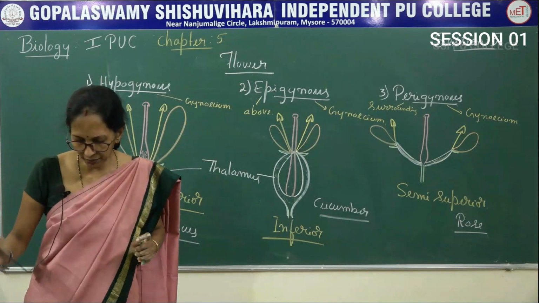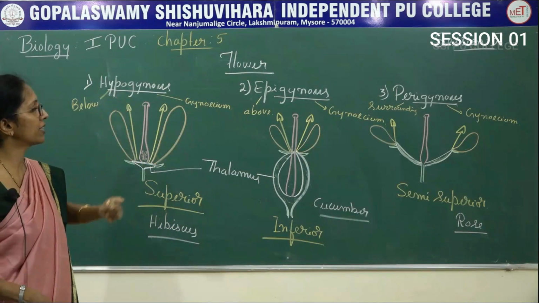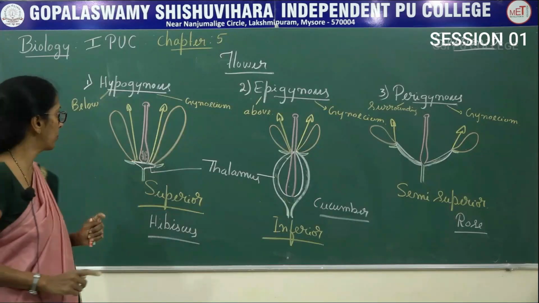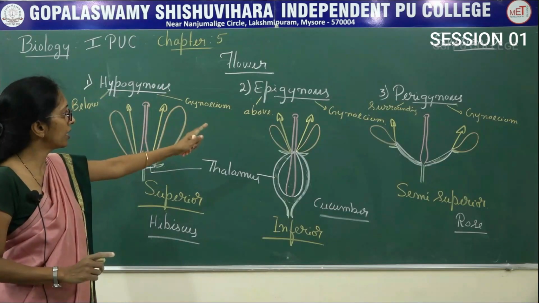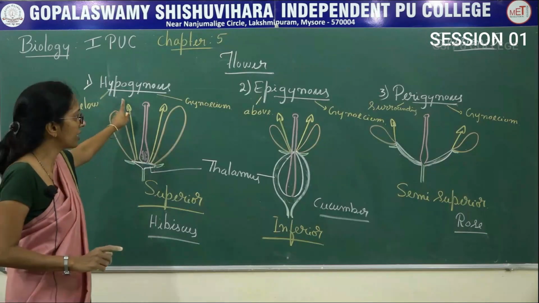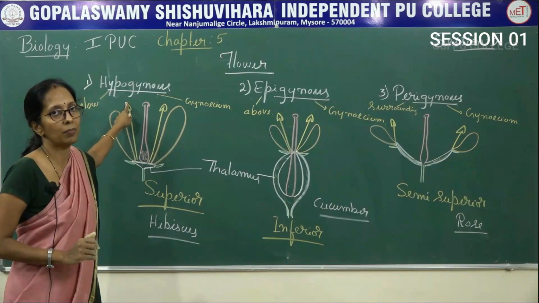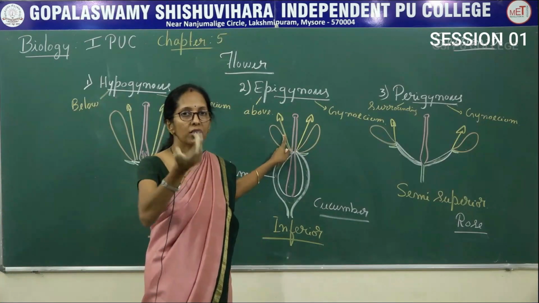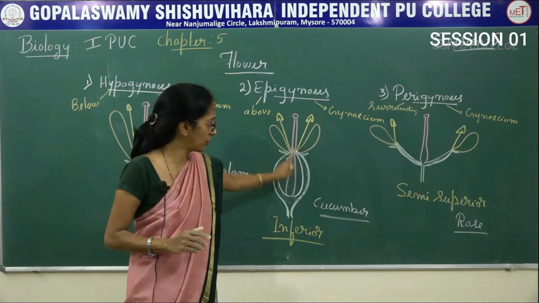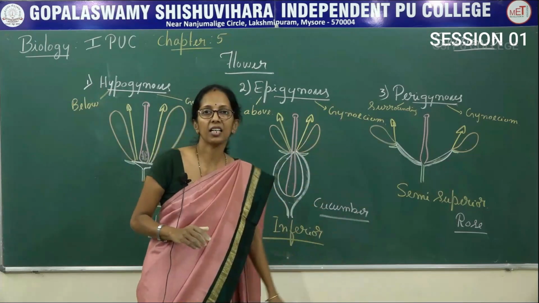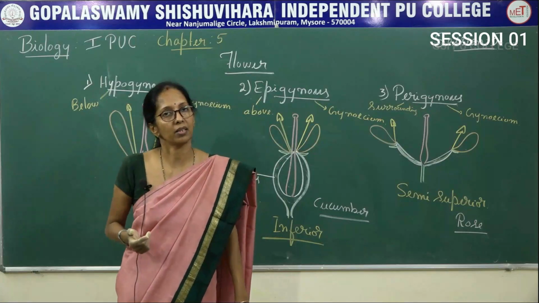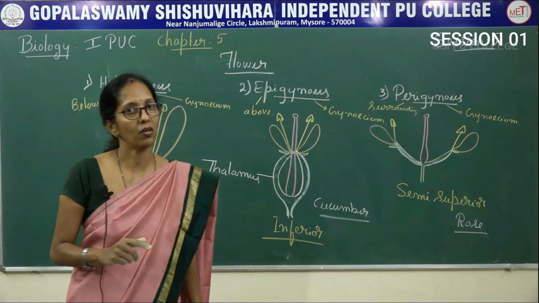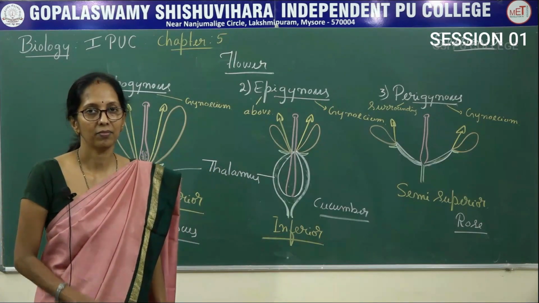And then we studied three different types of flowers, mainly based on the position of the ovary: hypogynous, epigynous, perigynous. Hypogynous: below the gynoecium, other floral parts are present, and the ovary is said to be superior. Epigynous means above the gynoecium, other floral parts are present, and the ovary is said to be inferior. Perigynous means surrounding the gynoecium, other floral parts are present, and the ovary is said to be semi-superior or semi-inferior. Thank you.